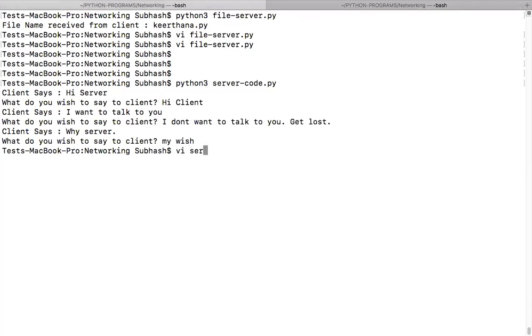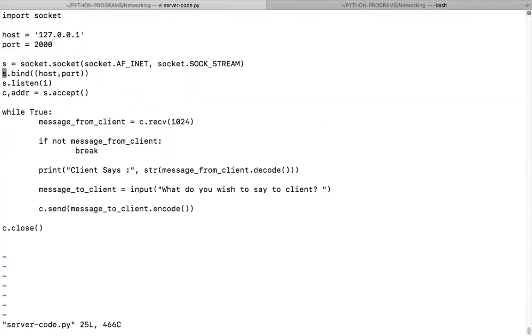Shall we see what is happening? We'll see the code. Kirtana, explain. I think it's quite simple. The module is imported. We are defining the IP address and the port number. The socket is created and we are binding it, defining the number of clients as 1, and waiting for the connection to be established. Within while true, we are continuously chatting: receiving and sending, receiving and sending. Did you see that?